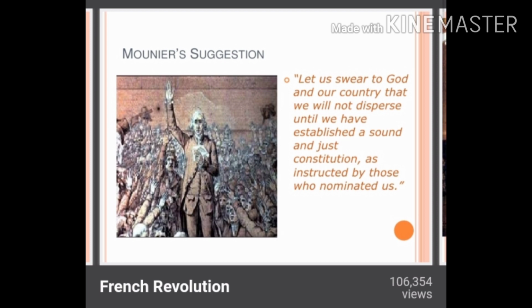Oath means shapath. Let us swear to God and our country that we will not disperse until we have established a sound and just constitution, as instructed by those who nominated us. So they have taken this oath, on which they have signed. And here you can see the pic being shown.